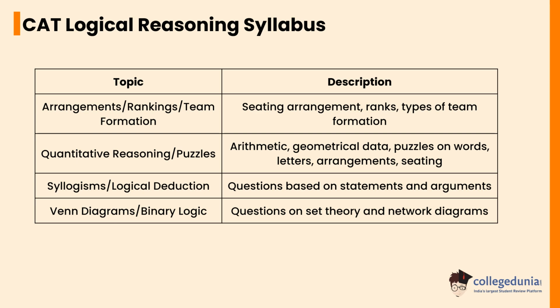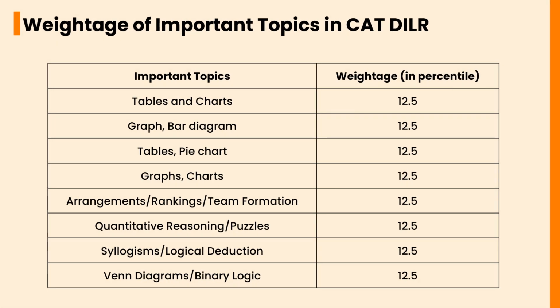Let's check the weightage of important topics in CAT DILR. Tables and charts, graphs, bar diagrams, pie charts, arrangements, rankings, team formation, quantitative reasoning puzzles, syllogism, logical deduction, Venn diagrams and binary logic each consist of a weightage of 12.5.